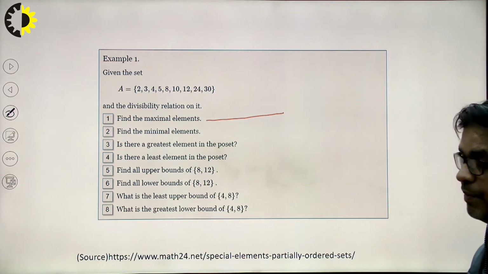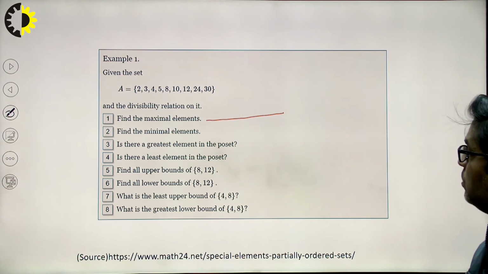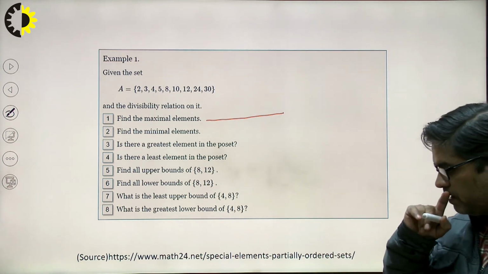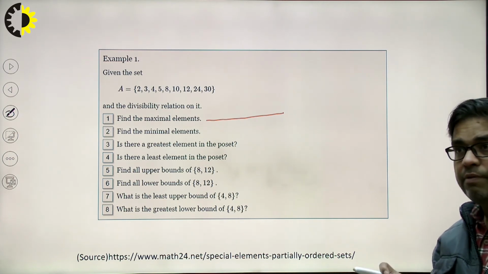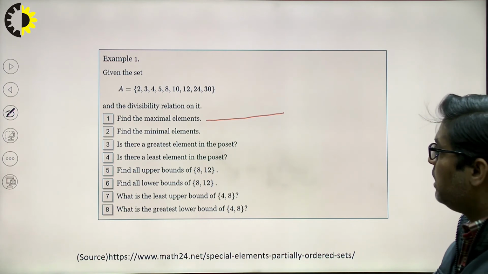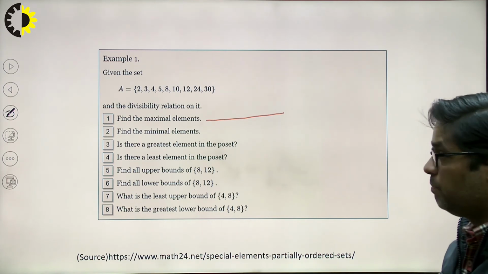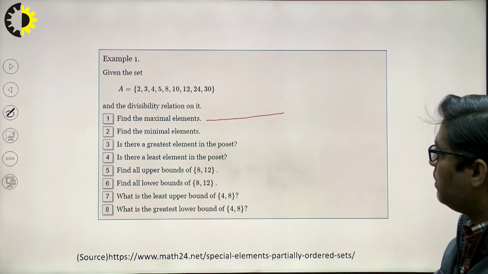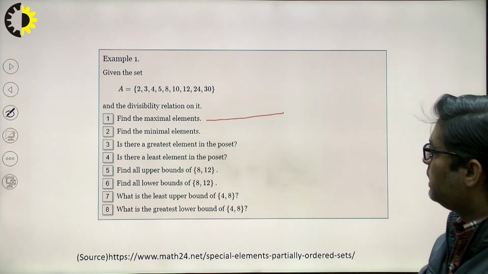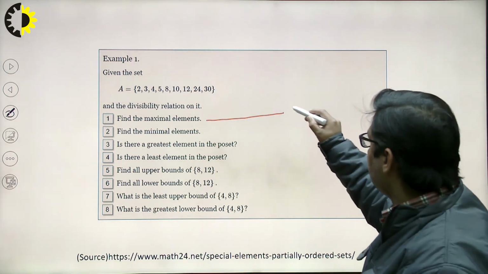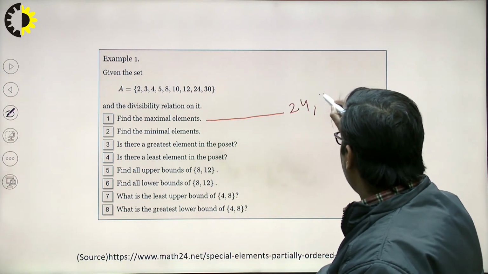But there is no relationship between 24 and 30, so 24 can also be a maximal element. Among 24 and 30, both can be maximal, because there is no relationship between them as far as divisibility is concerned. So both 24 and 30 are the maximal elements. The answer is 24 and 30.